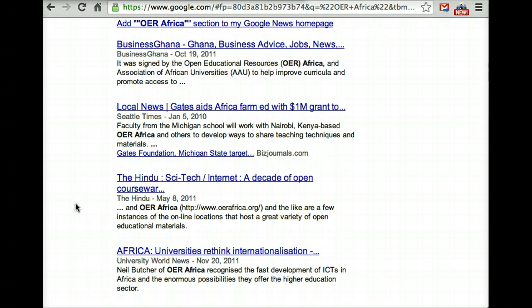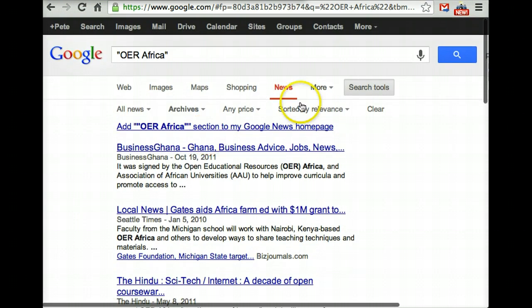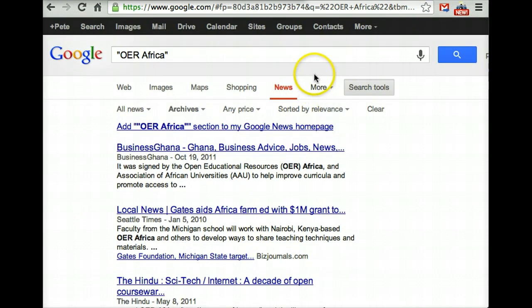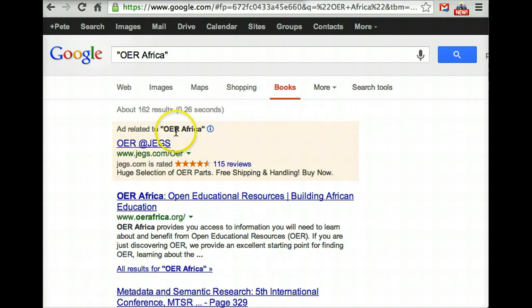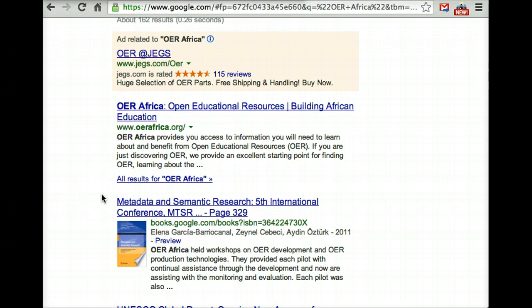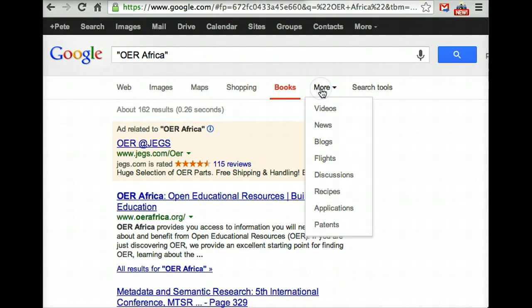So this is one way to get some good independent sources for a Wikipedia article. Google has some other tools that are useful for that as well, and depending on the topic, these might be more or less useful. So instead of Google News, you might want to go to Google Books, which is going to search through all the books that Google has cataloged. Or you might want to go to Google Scholar.